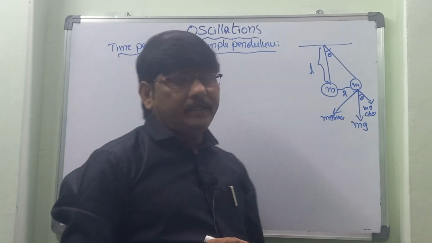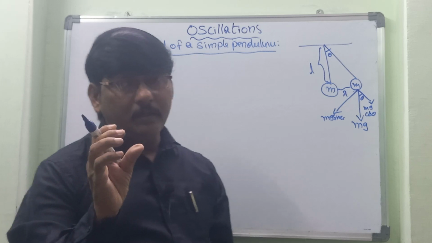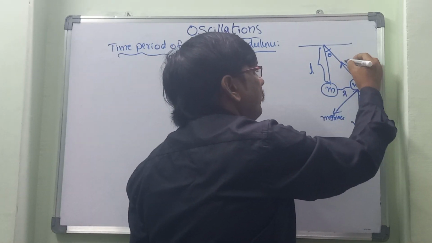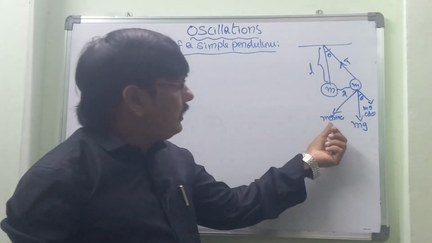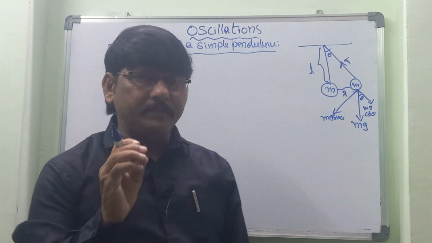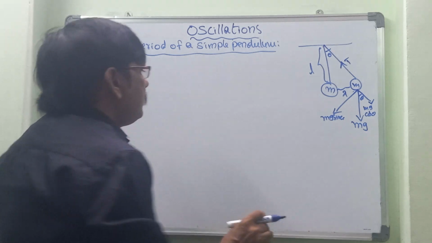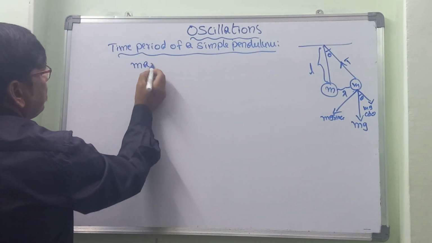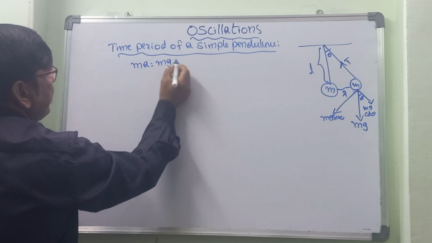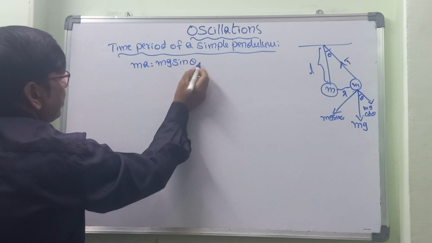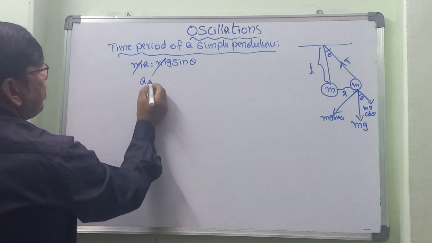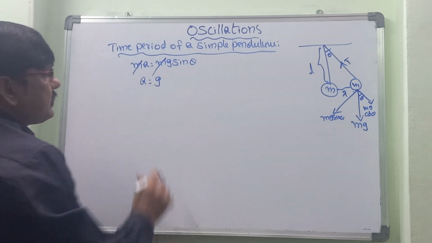Here mg cos theta balances the tension in the string, and mg sin theta makes the object move. So we can consider ma is equal to mg sin theta. On both sides the mass gets cancelled. a is equal to g sin theta.